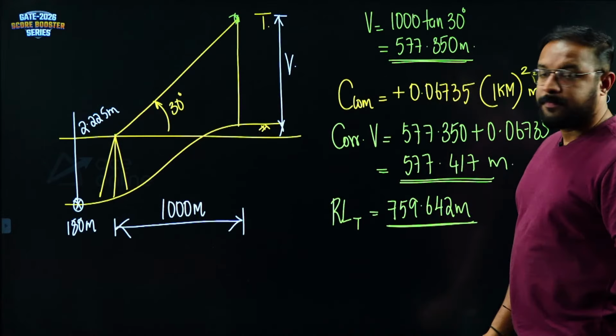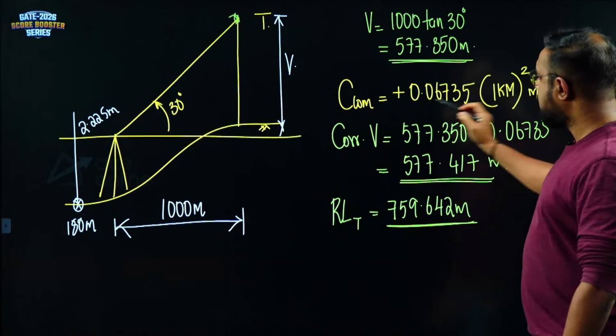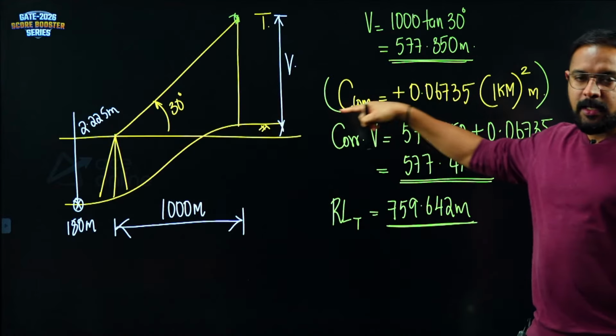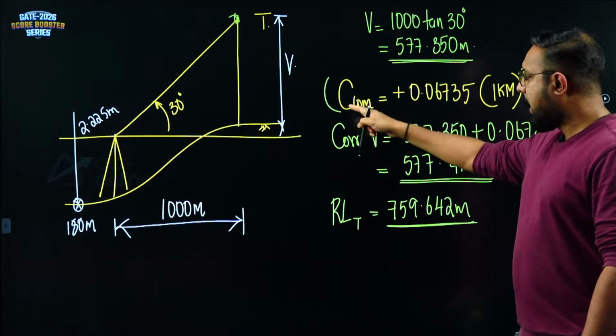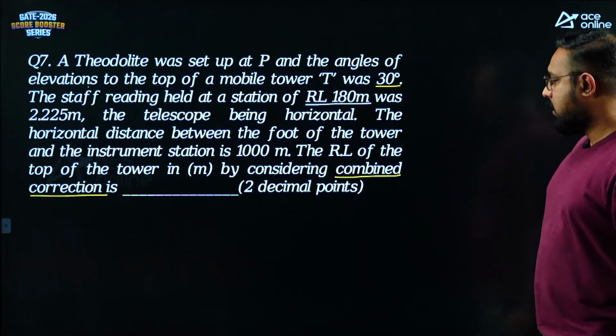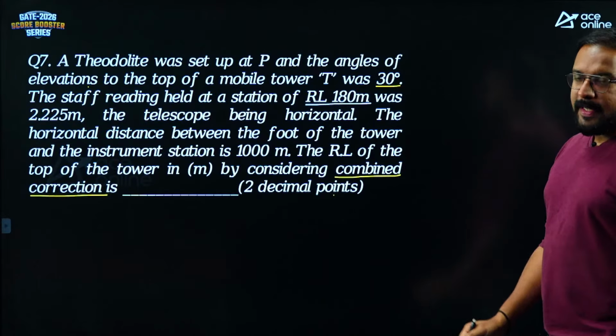This is the procedure. The point here is how to apply the combined correction. Had it been a depression angle, this would have been a negative correction, and you should apply that correction to this vertical distance V. That's the point here. Up to 2 decimal points you have to report the answer, okay, guys.